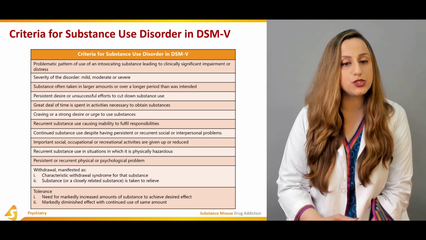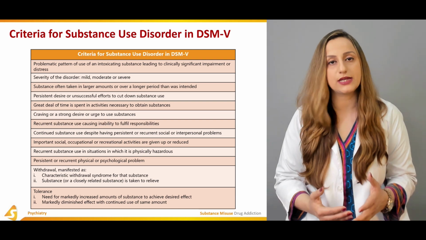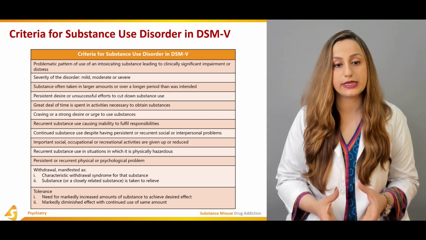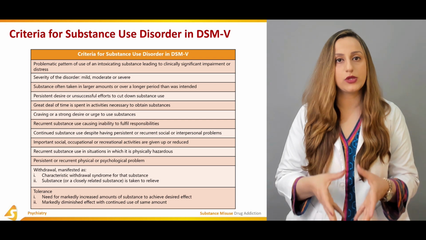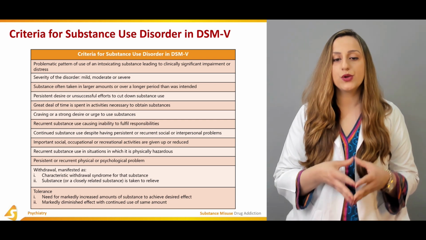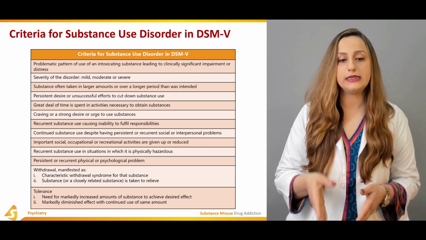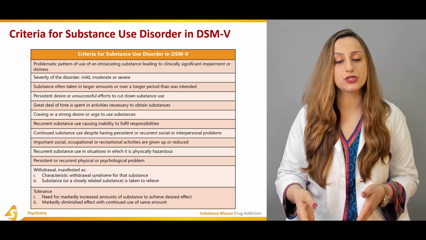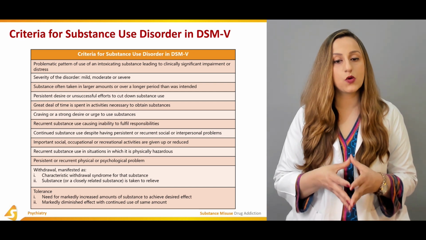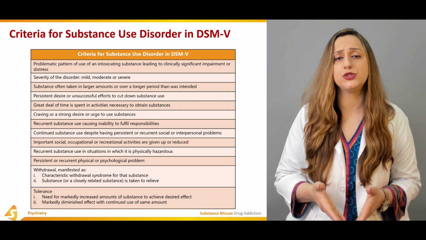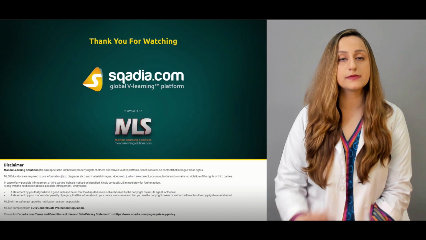Then the recurrent substance use in situations in which it is physically hazardous for that person, but still he thinks that he has to take that drug and he has that compulsion to take that drug as well. The withdrawal is manifested as a characteristic withdrawal syndrome depending upon the substance that he is taking, and the substance or a closely related substance is taken to relieve that withdrawal syndrome. The tolerance is basically when there is a need for markedly increased amounts of the substance to achieve the desired effect, and a markedly diminished effect with continued use of the same amount. So it's basically due to the continued use of that drug that the person develops that particular kind of tolerance.